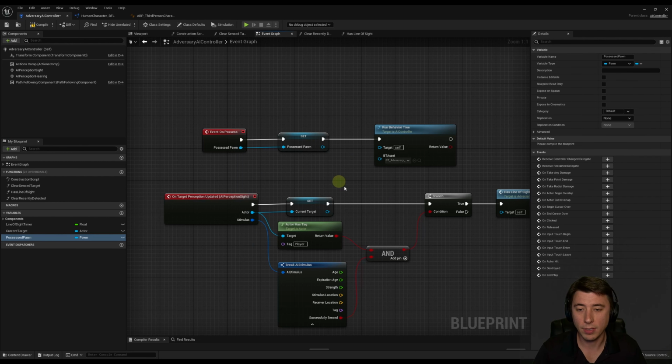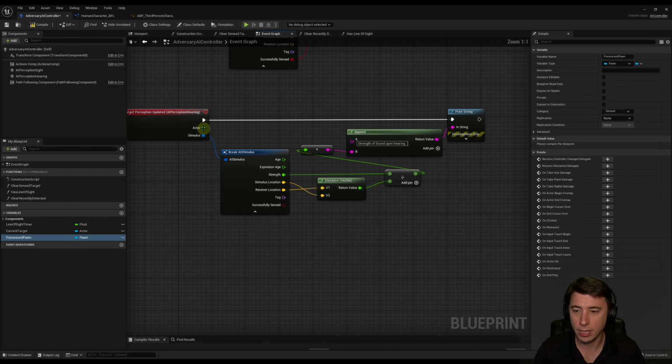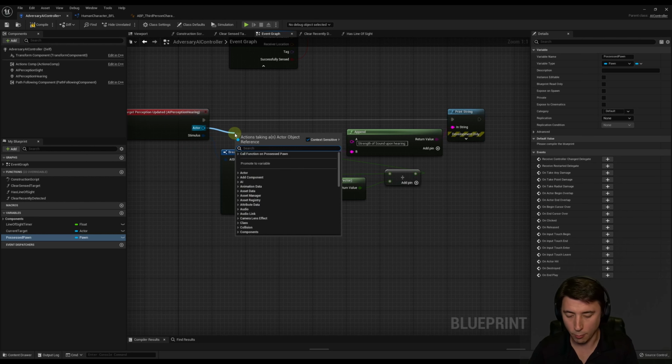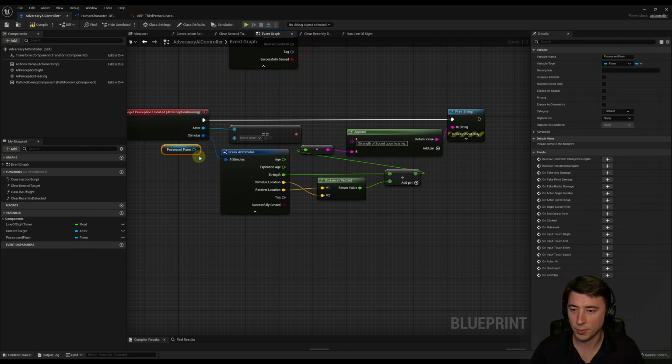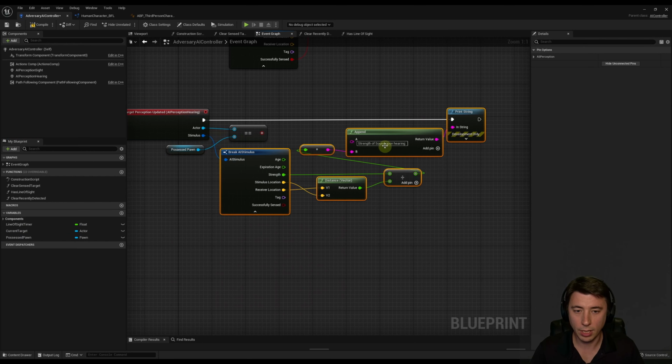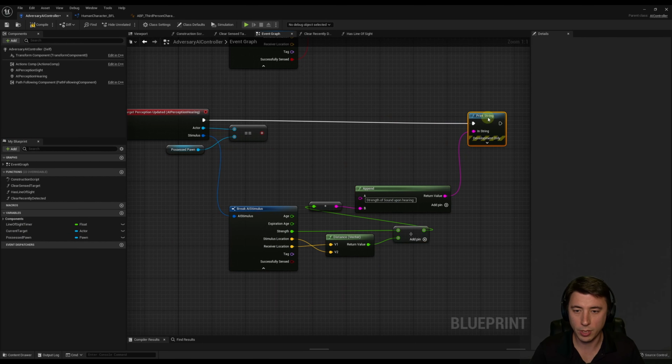And then now that we have this variable, here's what we're going to do. We're going to come down here. We're going to get our actor here, and we're going to compare that. So we're going to do an equals equals. We'll compare it to our possessed pawn. Connect this up. I'm just going to make a little bit more space here. So move our print string up.